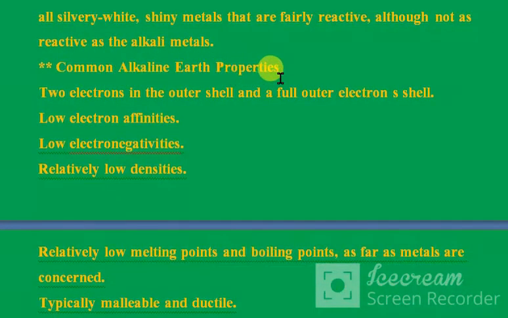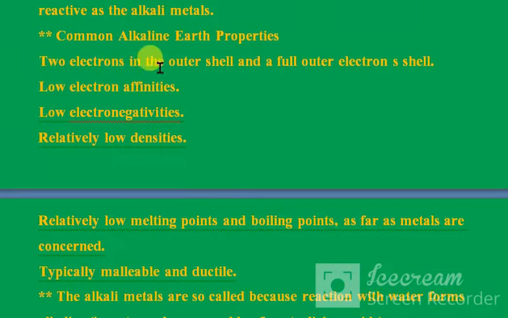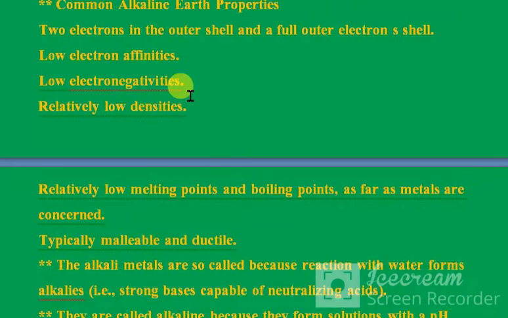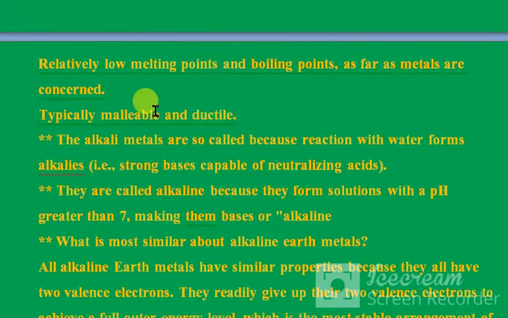Common alkaline earth properties: 2 electrons in the outer shell and a full outer electron s shell, low electron affinities, low electronegativities, relatively low densities, relatively low melting points and boiling points as far as metals are concerned, typically malleable and ductile.